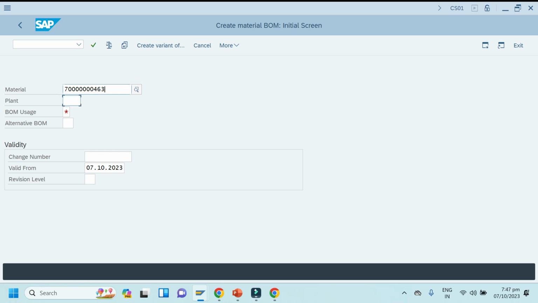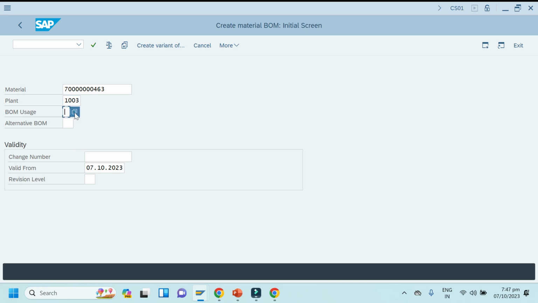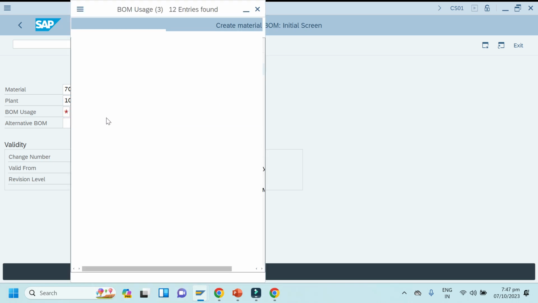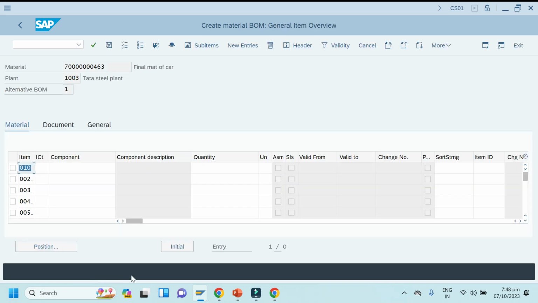Finished product, plant 1003. BOM usage 1, and click enter. It's saying that the interchange number BOM has history requirement. Okay, so click enter, not an issue.